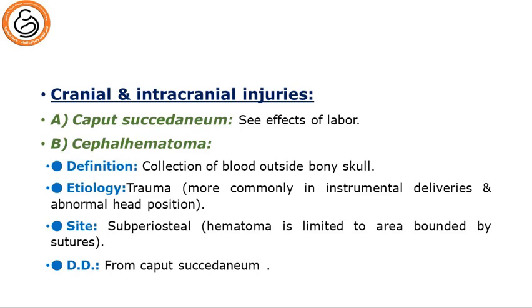For the definition of cephalohematoma, this is a collection of blood outside the bony skull. Causes include trauma, more commonly in instrumental deliveries like forceps and abnormal head position. For the site of accumulation, we have the subperiosteal hematoma, limited to the area bound by the sutures. Differential diagnosis is from caput succedaneum, which occurs normally or artificially with use of vacuum delivery.